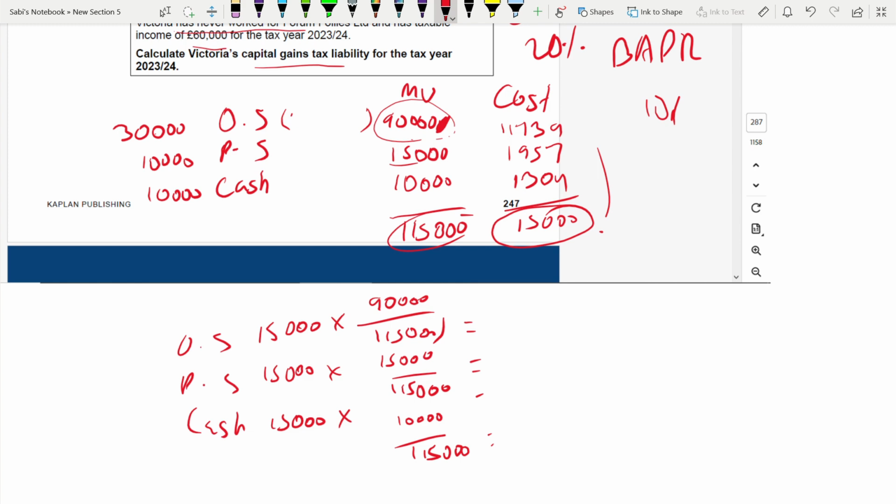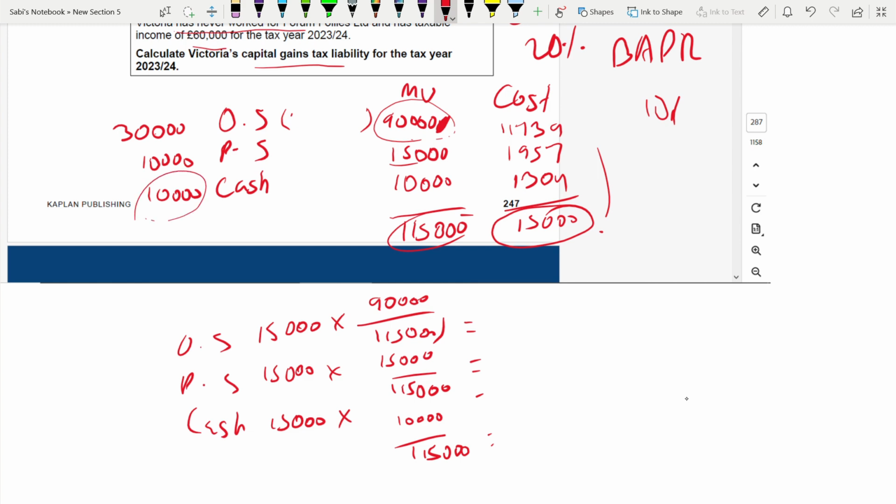Now, tell me what would be the chargeable gain. Whenever cash is there, you have to work out whether cash is small or big. That condition needs to be satisfied. Cash element, whether it's material or not. Look at the cash element. It is 10,000.